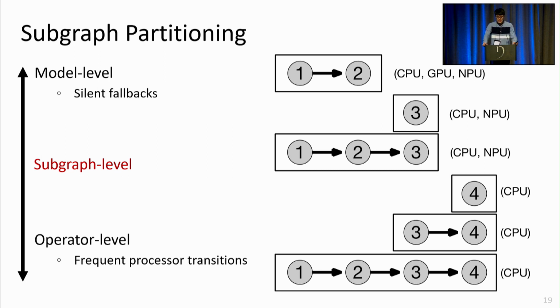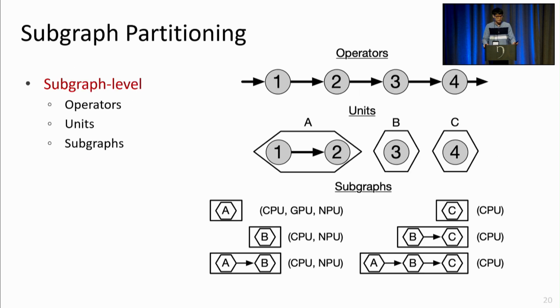So instead of directly generating subgraphs from DNN operators, we first group adjacent operators into units and then create subgraphs from those units. And these units serve as the stoppers for overly fine-grained schedules. Please check our paper for more details.